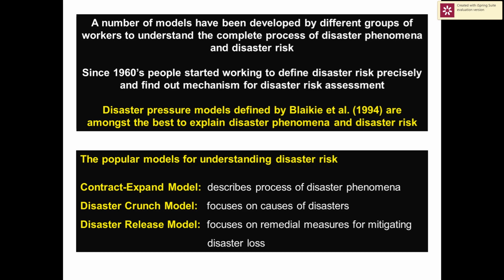One such model is the contract-expand model, which describes the process of disaster phenomena and options of disaster risk mitigation. The most useful method to understand the causes of disaster is the disaster crunch model, while the disaster release model explains nicely the criteria for disaster risk mitigation.